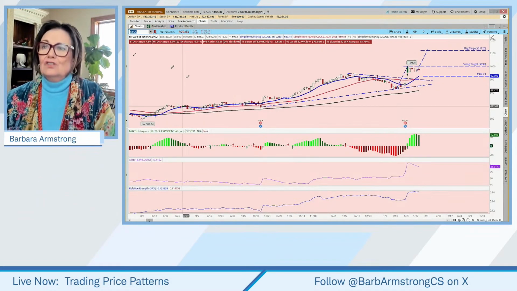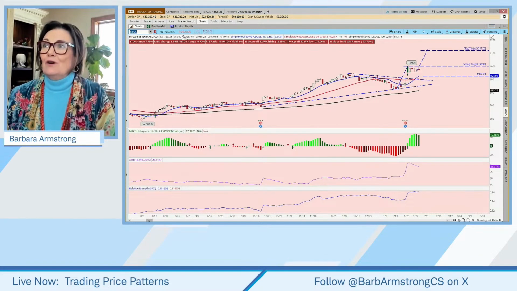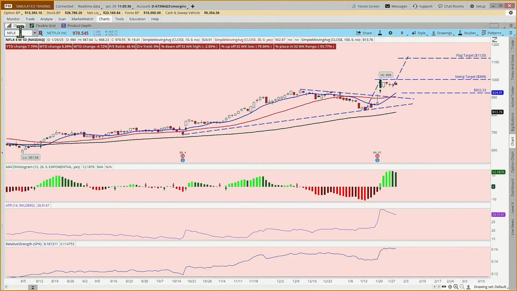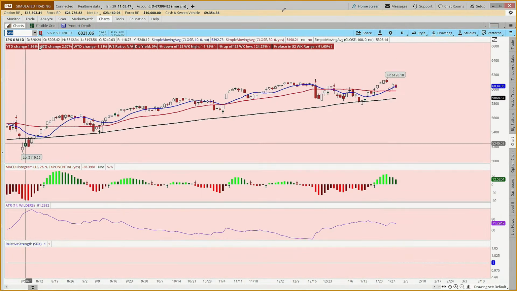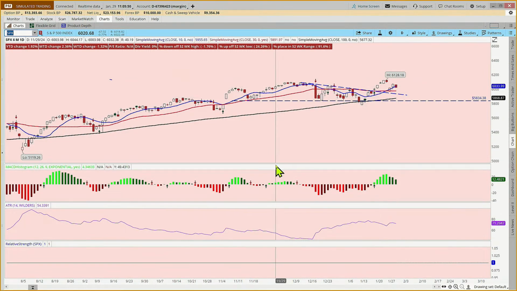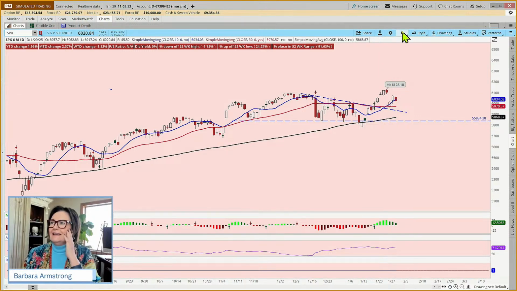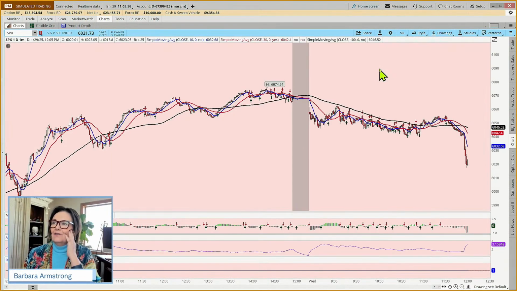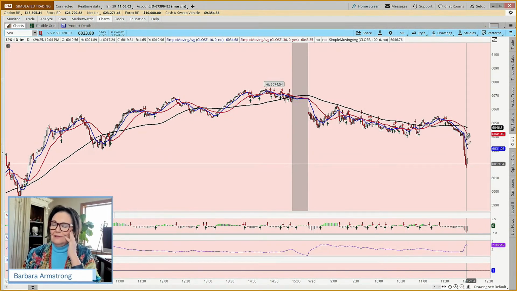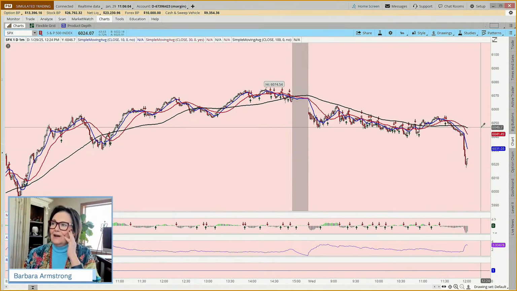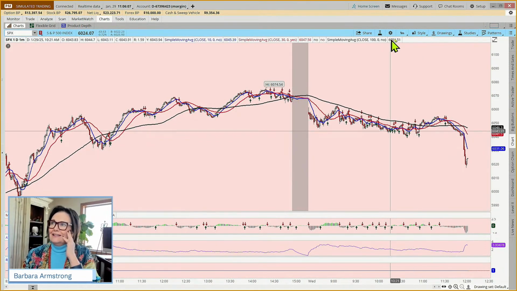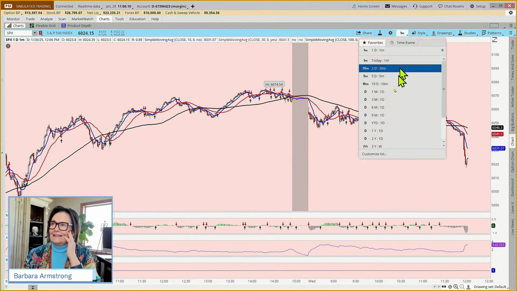Let's go now to see what's going on in the market. Spoiler alert, we may or may not be looking at Netflix today. We did a trade on Netflix yesterday in getting started with technical analysis. So let's see what's going on with the S&P. Somebody had just said, holy smokes, what is going on with the market? If you wanted to see what's happening today, you could go to 1 day, 1 minute, and all of a sudden we're seeing this big pullback. And we could see it come right back up. Who knows? But there's some kind of news one might expect hitting somewhere.